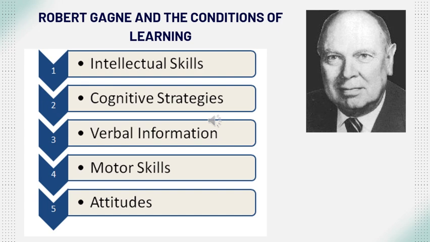Around the same time, Robert Gagne was making significant strides in understanding the learning process. Gagne's theory of the conditions of learning was revolutionary in that it recognized learning as falling into different types, each requiring distinct instructional conditions. He identified five major categories: verbal information, intellectual skills, cognitive strategies, motor skills, and attitudes. Gagne's insights help educators understand that different types of learning require different teaching approaches.